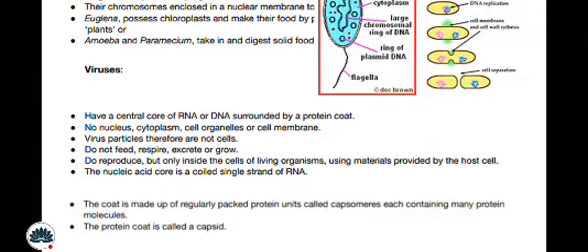Alright, so we have discussed this in the A levels video. Yes, in the A levels video on cell structure, we have discussed viruses. So you can also go there.